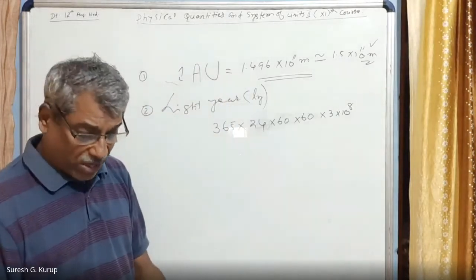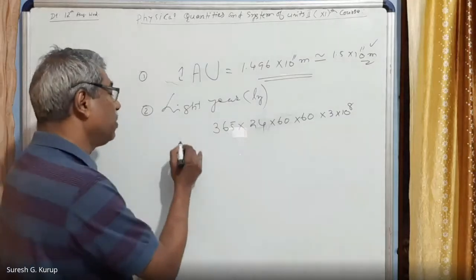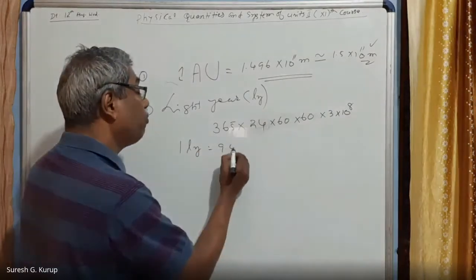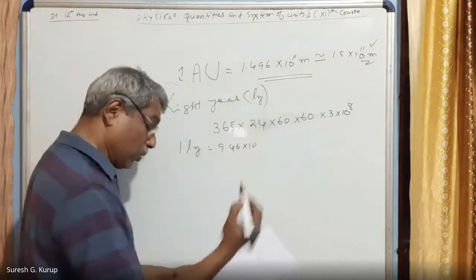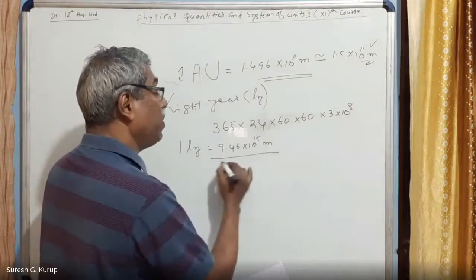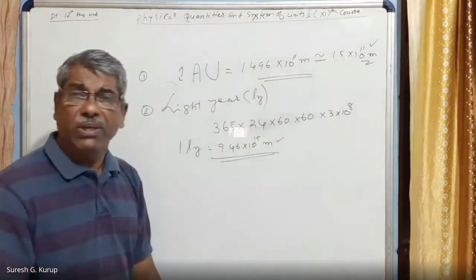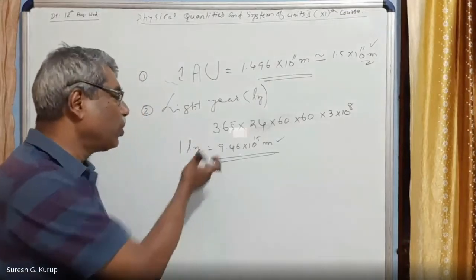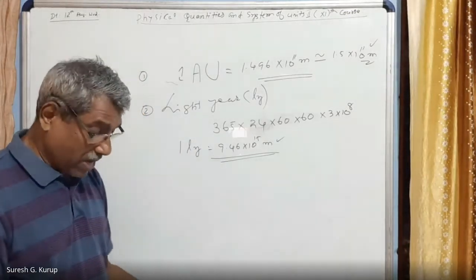And when we calculate this, you will get 1 light year is equal to 9.46 into 10 raised to 15 meter. This is a very big unit. Most of the astronomical distances are measured using this unit only. This is the light year, right?